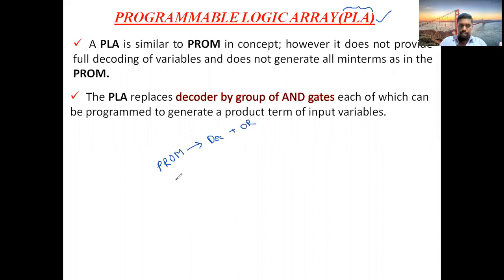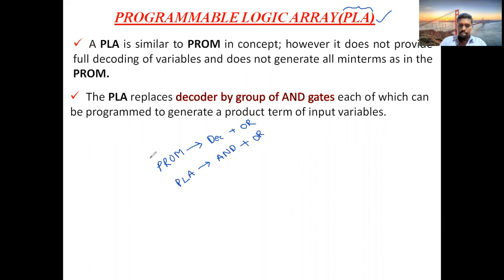And what about this PLA? PLA consists of a group of AND gates. Just the decoder is replaced with a group of AND gates, and the outputs of the AND gates are linked with OR gates. That's it.